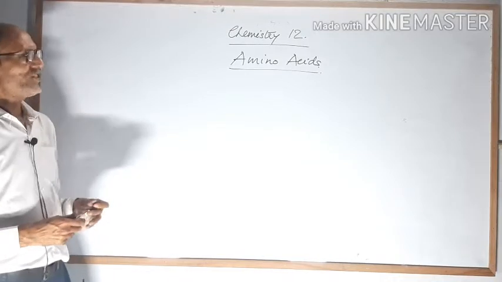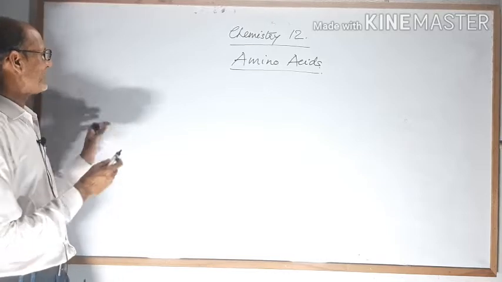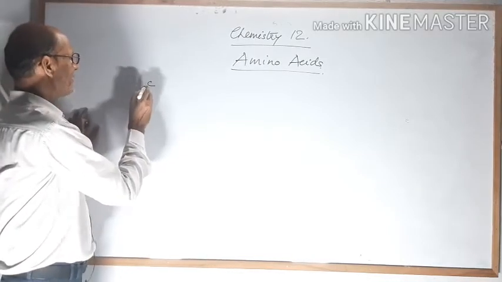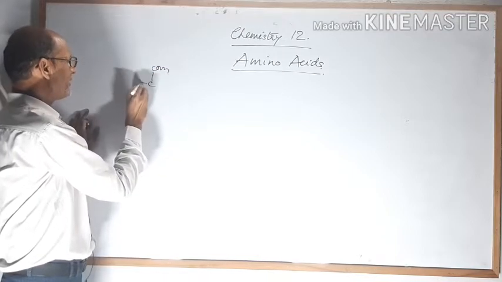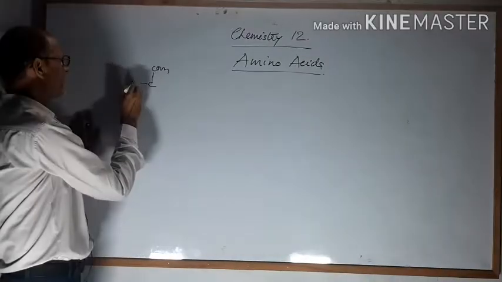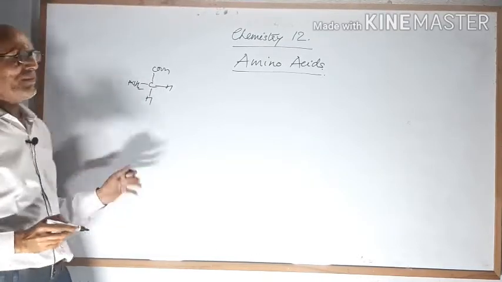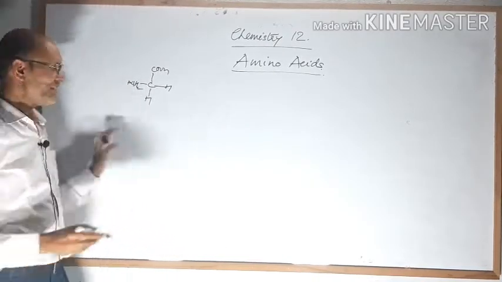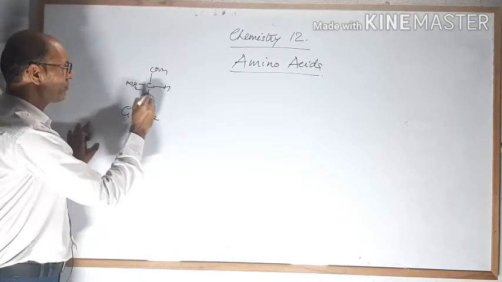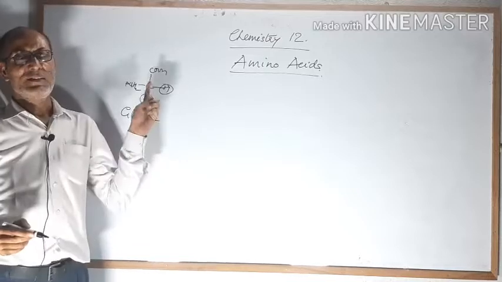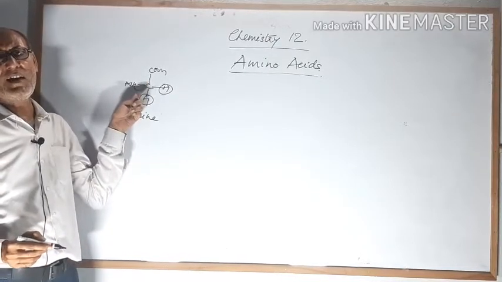Moving towards the structures of amino acids, the first member is glycine and its structure is C, single bond COOH, single bond NH2, single bond H, single bond H. This is the first member, and this is called glycine. Glycine contains 2 hydrogens, so this carbon is not optically active because it is not a chiral carbon.